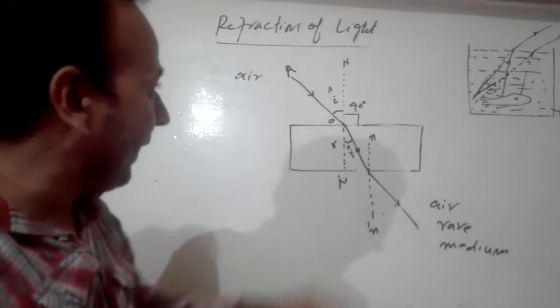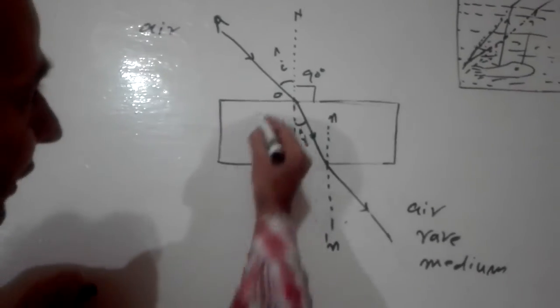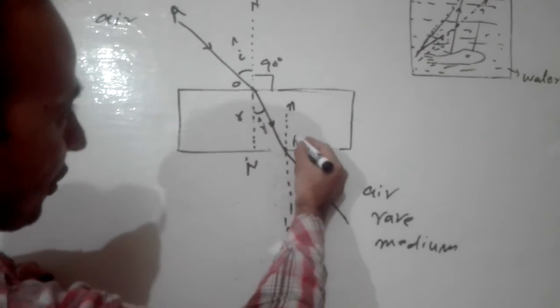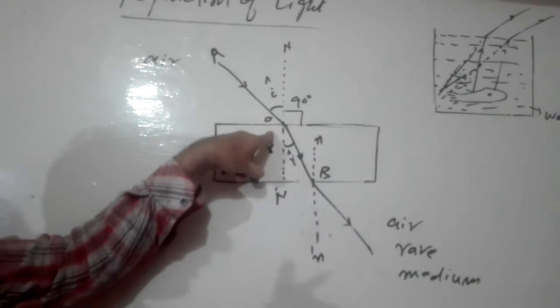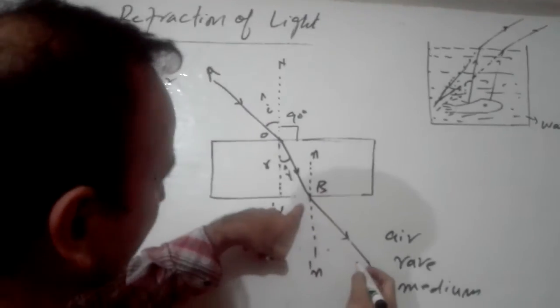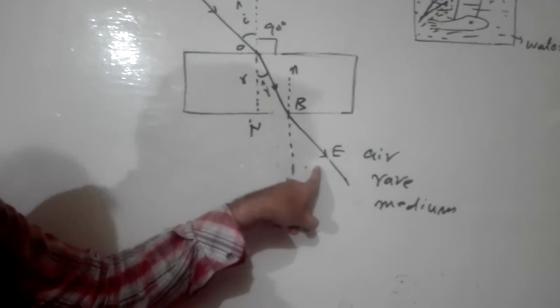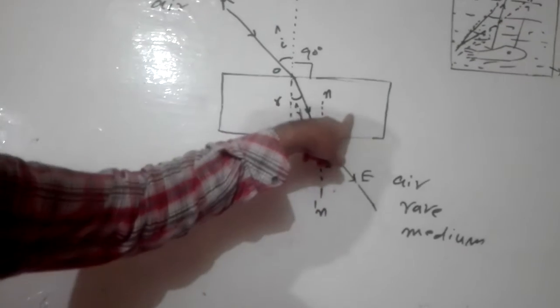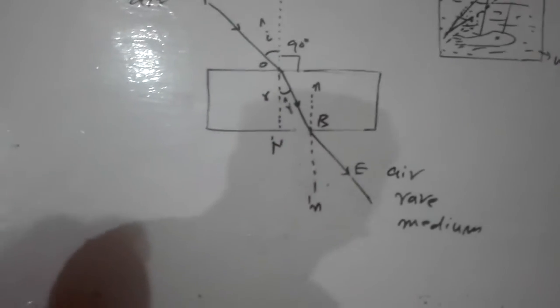Okay, here you know AO is the incident ray, and if I name this O, suppose B, OB is the refracted ray, not reflected, refracted ray, because it is passing through. And if I name this E, then BE is known as the emergent ray, because it is going away from the medium. So BE is called the emergent ray.